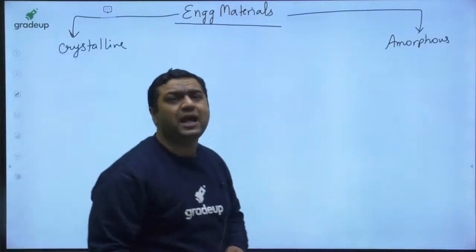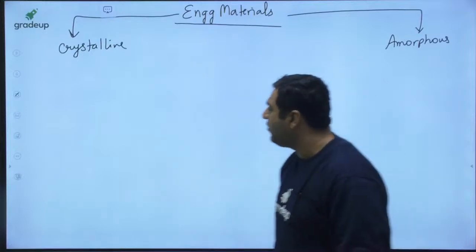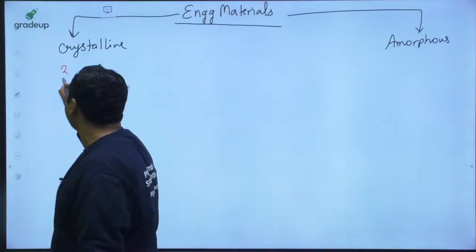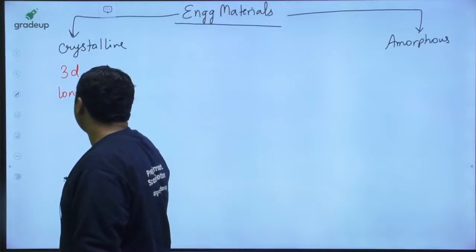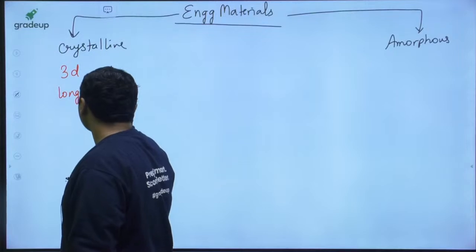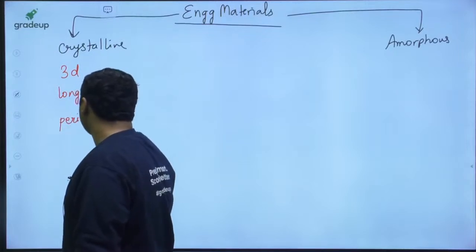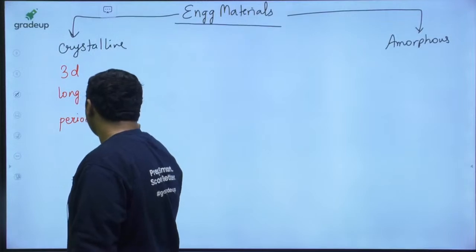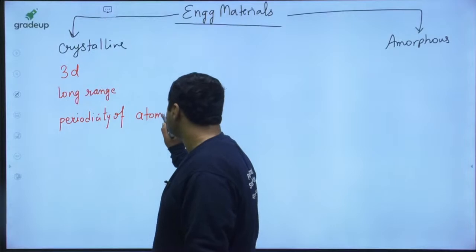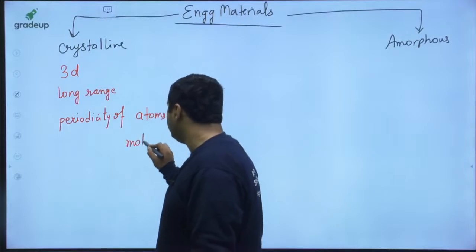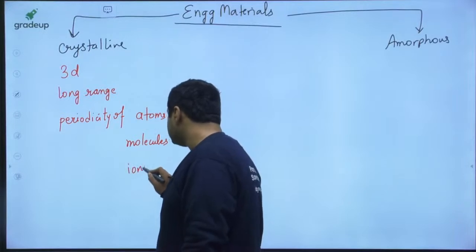So my dear, a crystalline material is defined as a material which is having 3D long range periodicity of either atoms, or molecules, or ions.